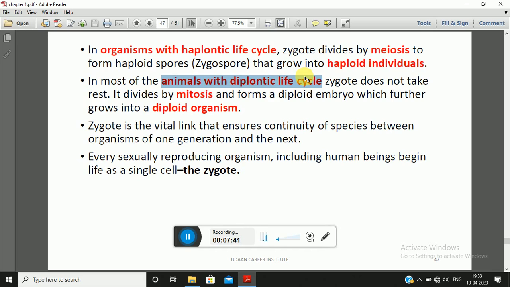As a result, the zygote will only undergo mitotic division, and it leads to the development of a diploid organism. So the important thing we need to understand at this point is, if a haplontic life cycle is there, then the diploid zygote has to form haploid spores by meiosis. Whereas if it is a diplontic life cycle, then the diploid zygote has to undergo mitosis to form a diploid organism.